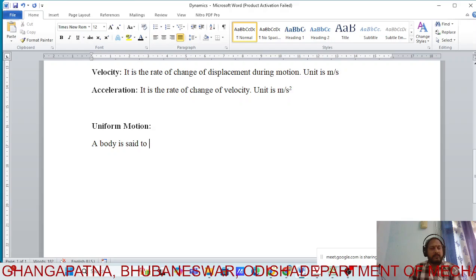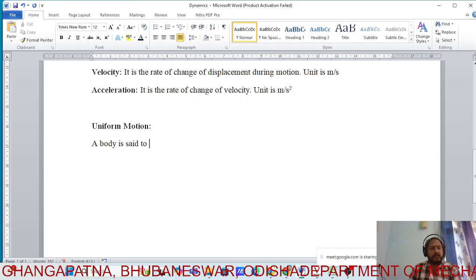For the next 30 minutes, you're not accelerating your bike at all. That means you're going with the same velocity of 40 kilometers per hour for the next 30 minutes. Or maybe you're going in a four-wheeler, and you're not accelerating your car at all. That means your acceleration is zero in case of uniform motion. That means you're moving with a constant velocity.